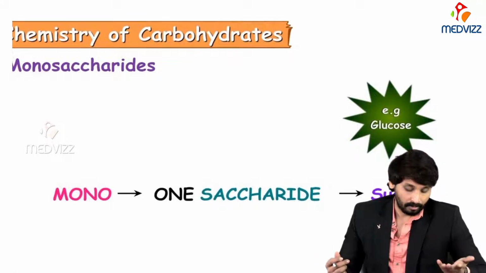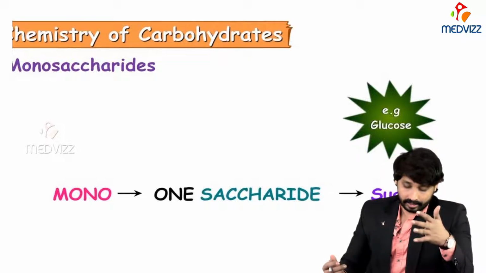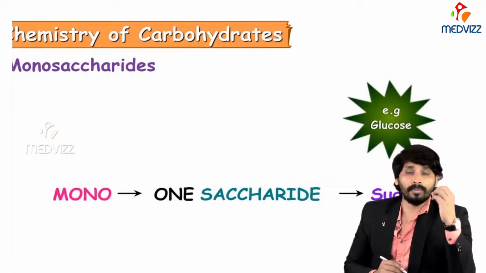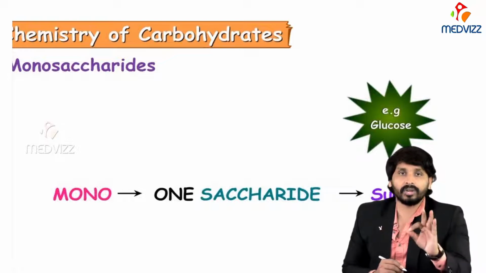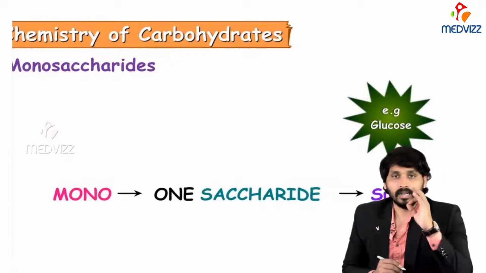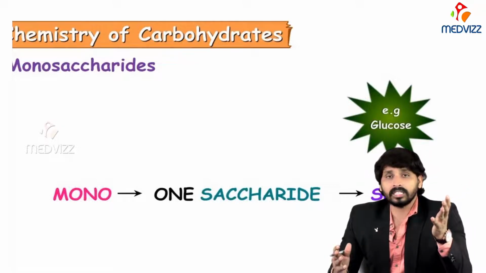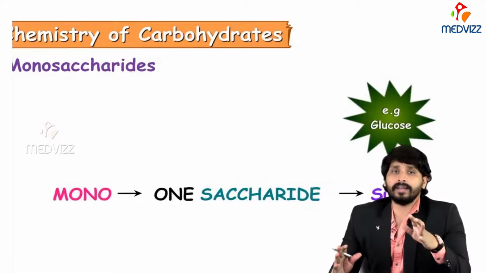Okay, chemistry of carbohydrates. In this category, we will discuss monosaccharides. Mono, what does it indicate? Mono means single, saccharide means sugar, single sugar unit. Monosaccharide consists of a single sugar unit. The prominent example of a monosaccharide is glucose.